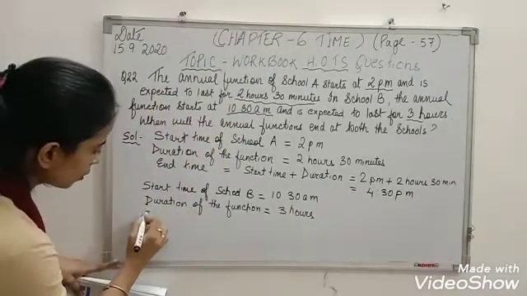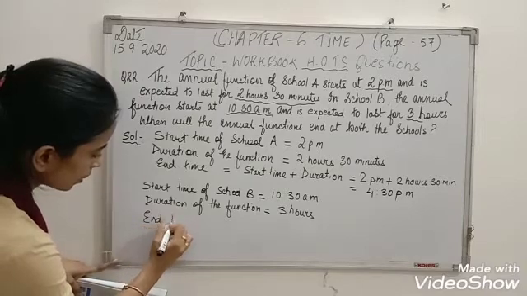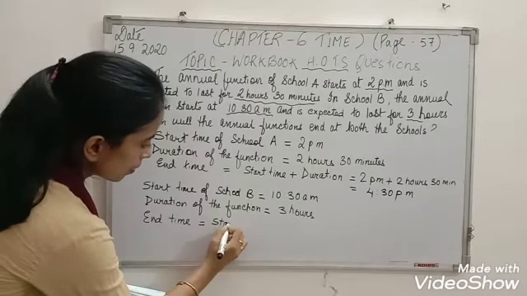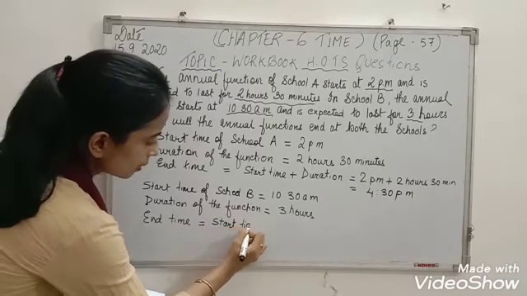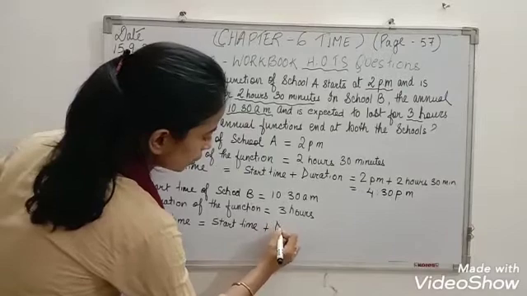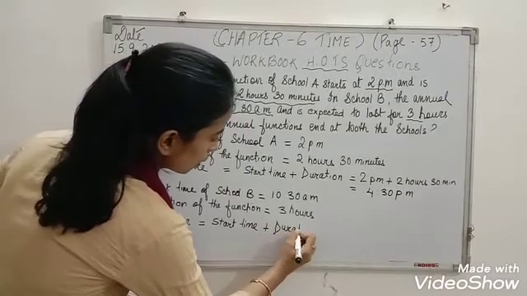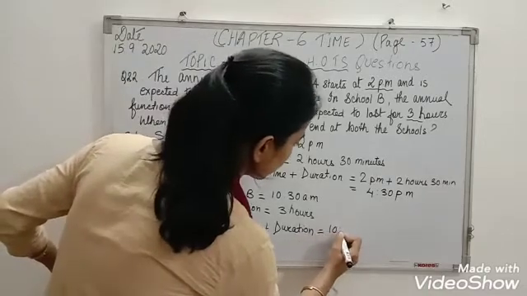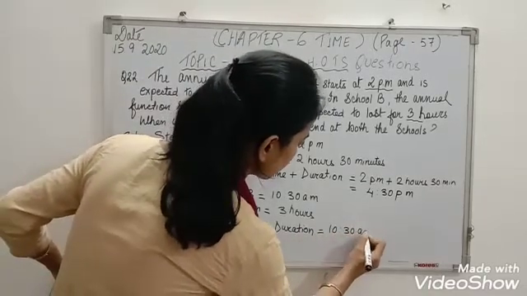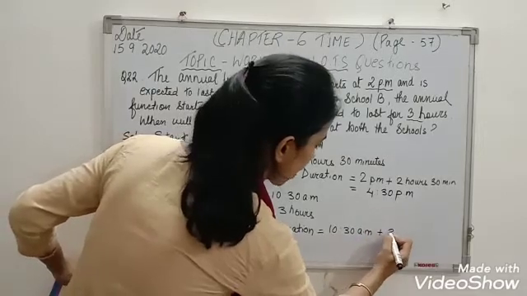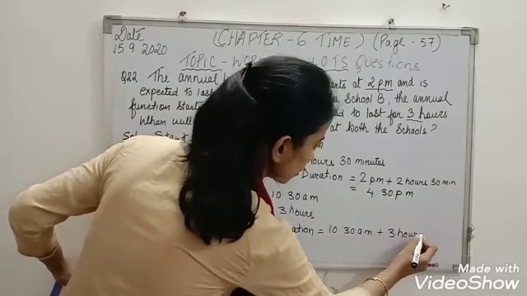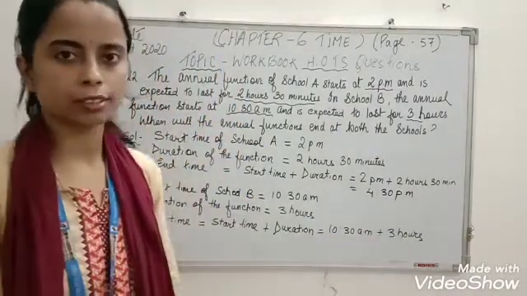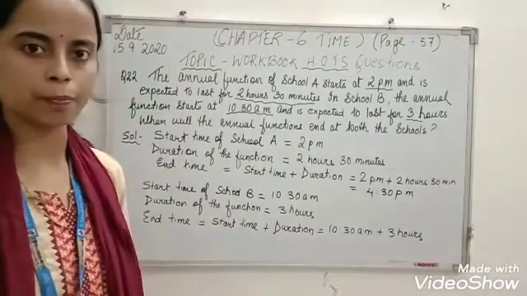Now what do you have to find out? End time. So again the same, start time plus duration. What is the starting time, children? Starting time is 10:30 a.m. plus 3 hours. So from 10:30 a.m. you add 3 hours, we'll get the end time.